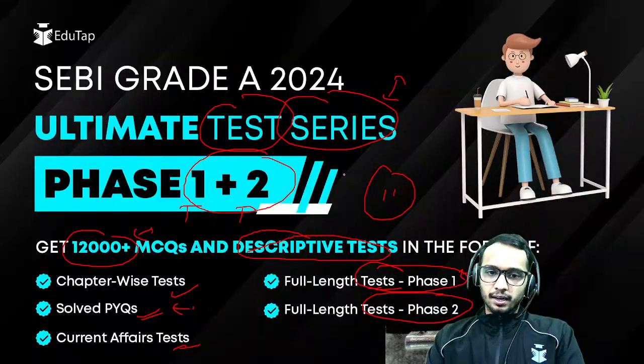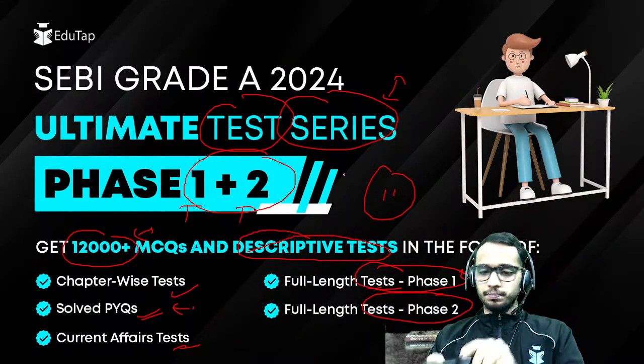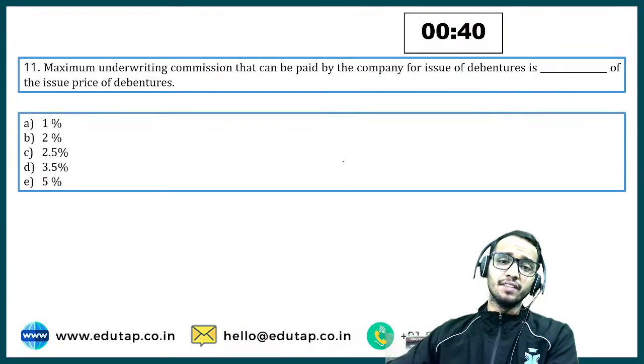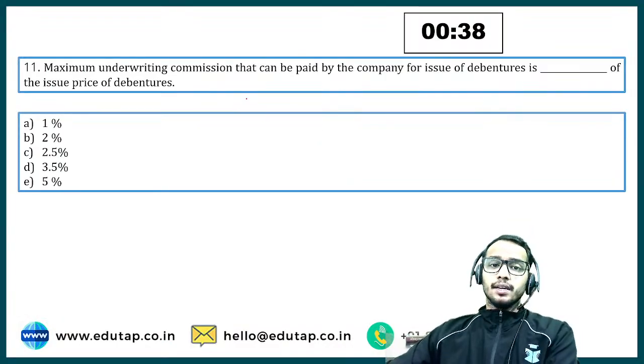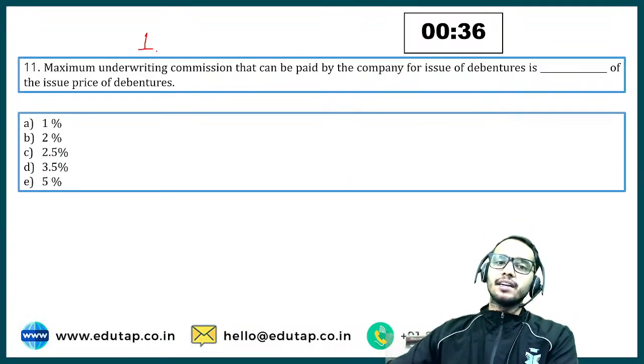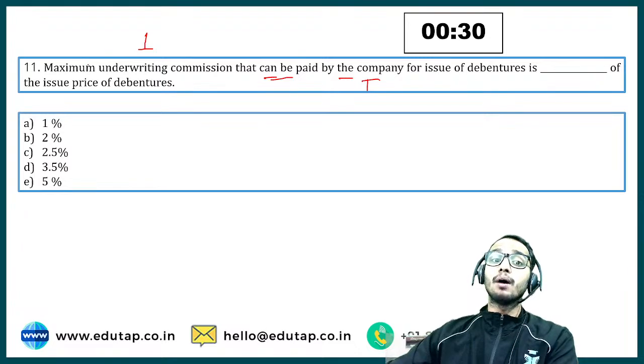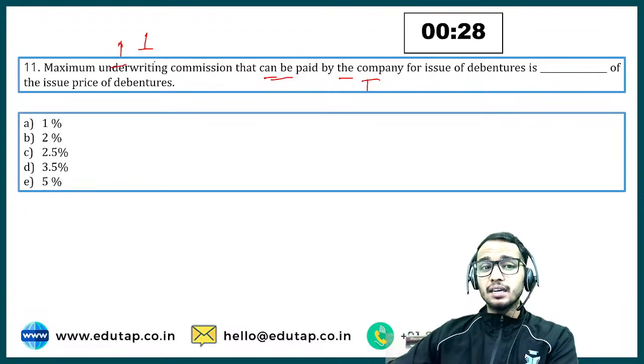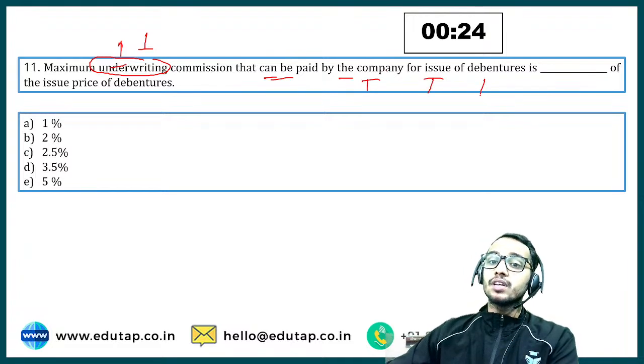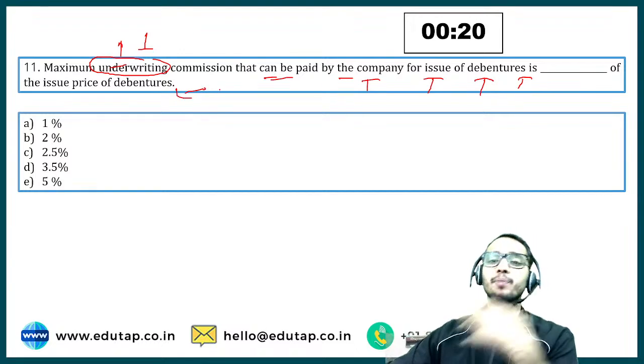Okay, let's get back to the questions now. Now we have the 11th question of the day. It says: maximum underwriting commission that can be paid by the company for the issuance of debentures is what percent of the issue price of the debenture?